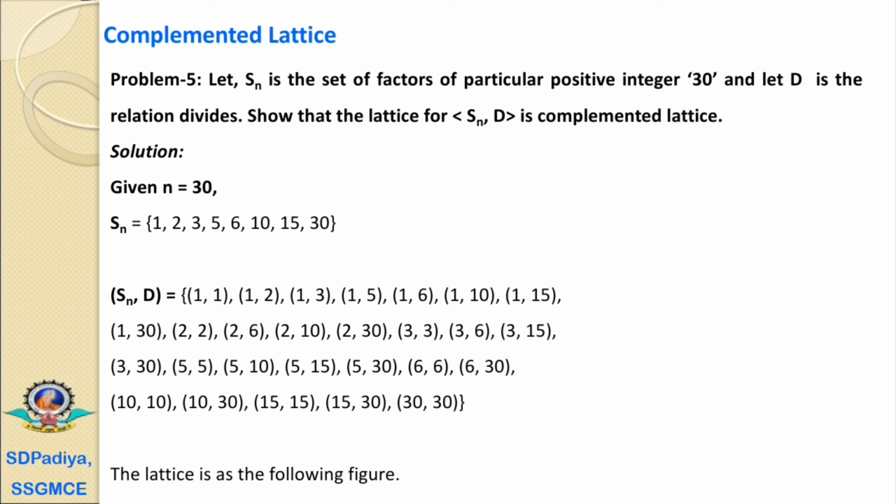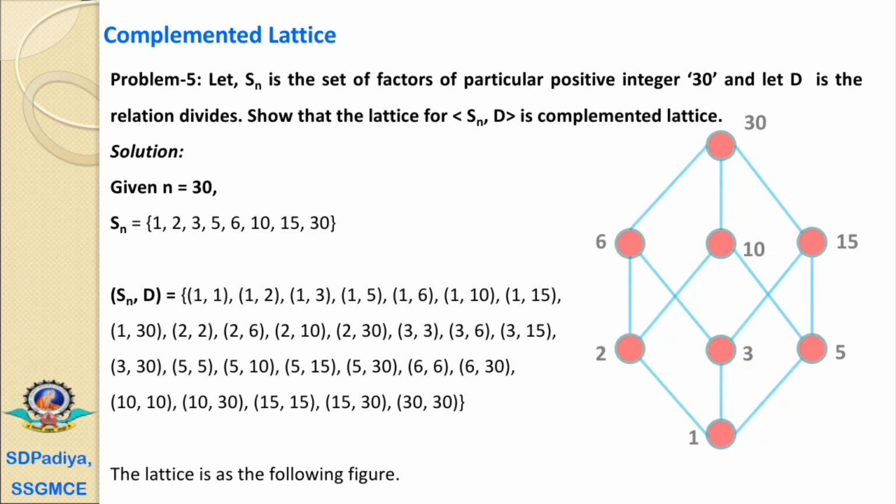Now, how to design the hash diagram? The first element is 1, therefore it is at the bottom level. The next elements are 2, 3 and 5. These 2, 3 and 5 do not have relations with each other. Therefore, 2, 3 and 5 are at the same level.